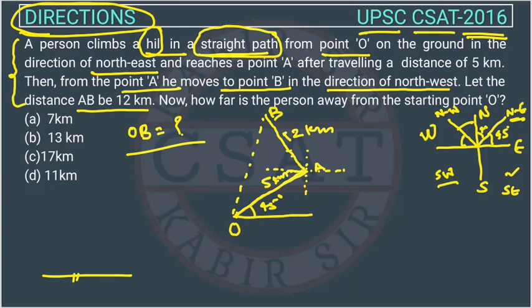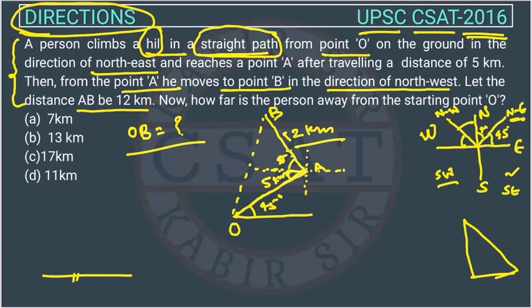We know this is 5 kilometers and this is 12 kilometers, so we can apply the Pythagoras theorem here. Some people may get confused about how we can apply it, because the Pythagoras theorem applies to a right angle triangle. But if you see, this is 45 degrees, and as I told you, the northwest direction will also make an angle of 45 degrees, so the total is 90 degrees. So it is a right angle triangle.